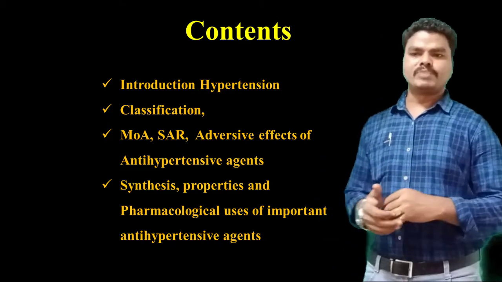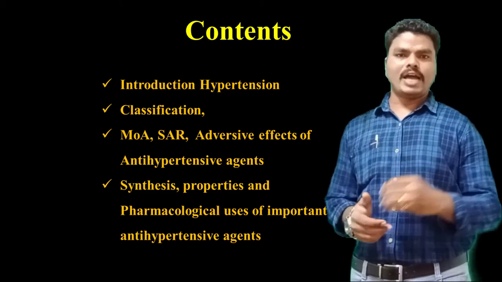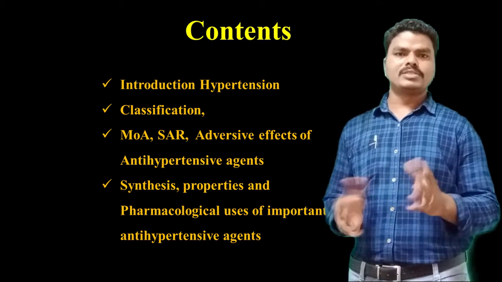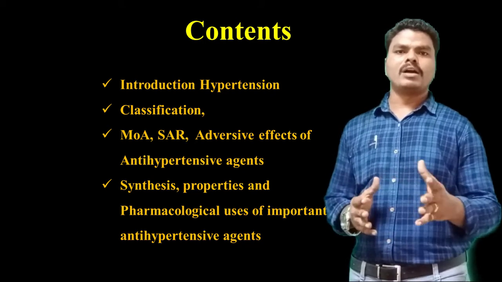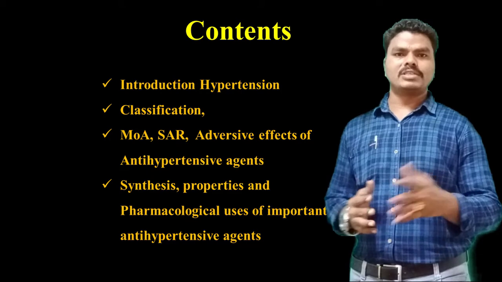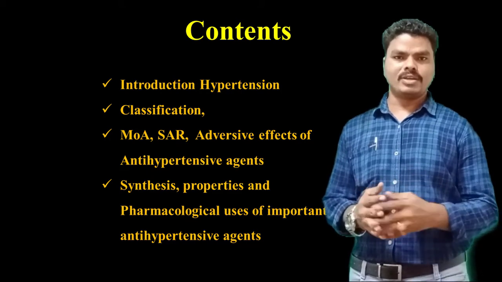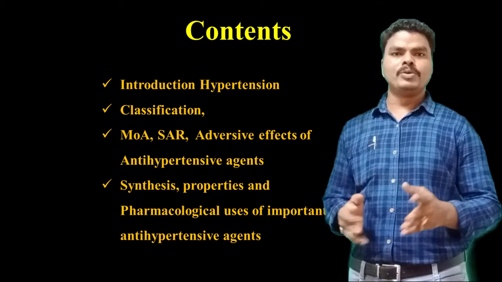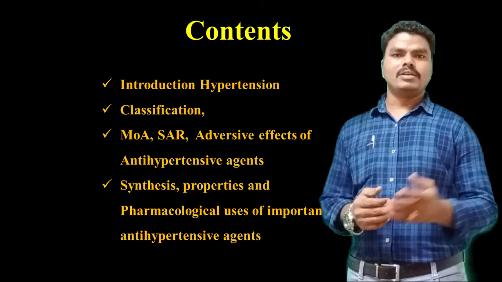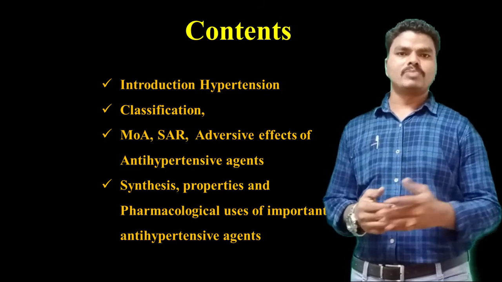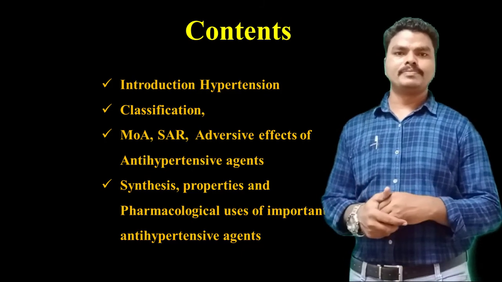Coming to the symptoms, in case of hypertension generally no symptoms are observed for a longer period of time. So it is a silent physiological condition. Up to years, even decades, no symptoms are developed for hypertension.